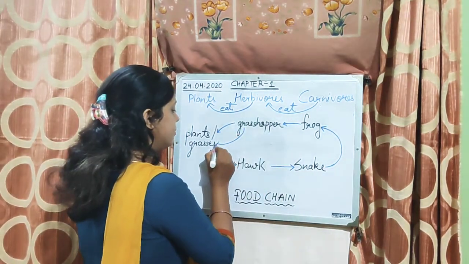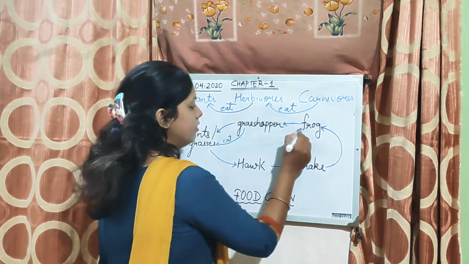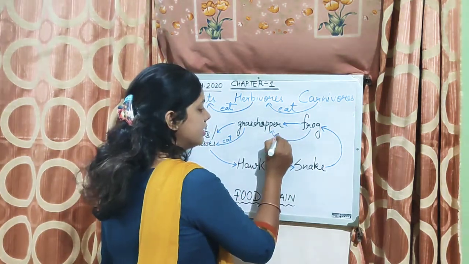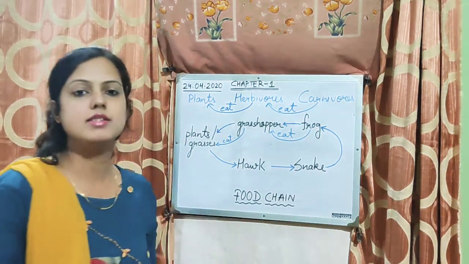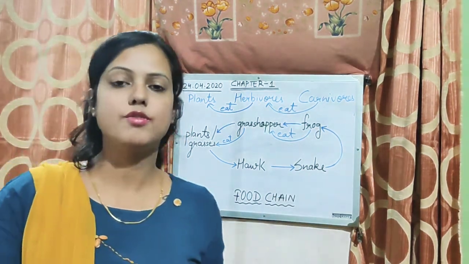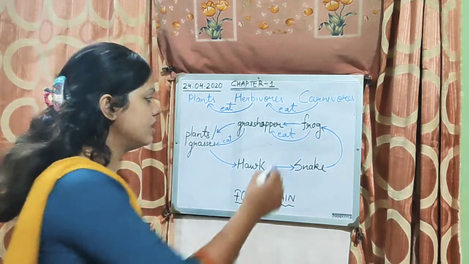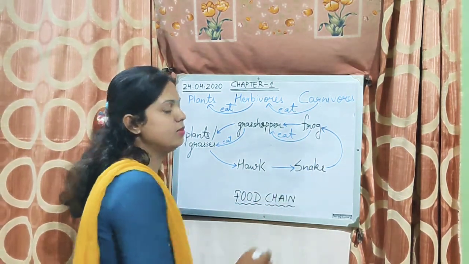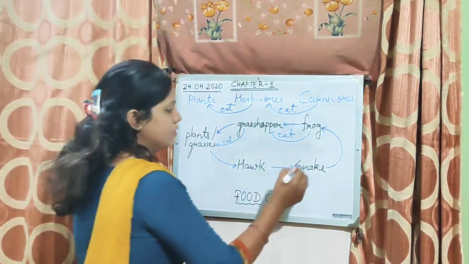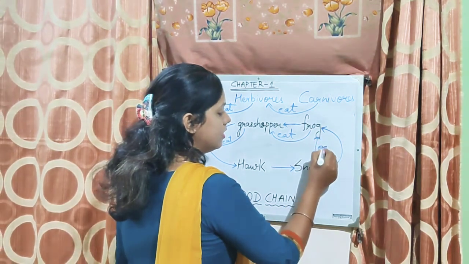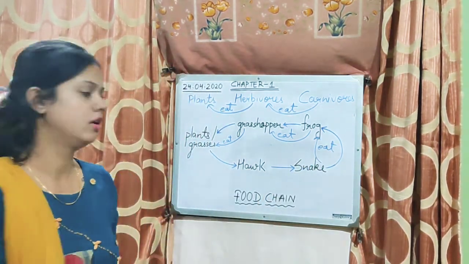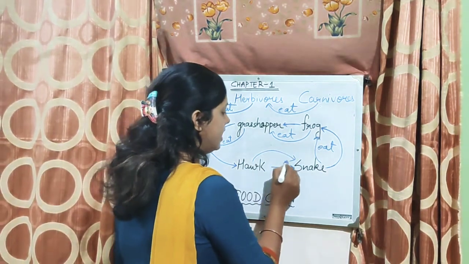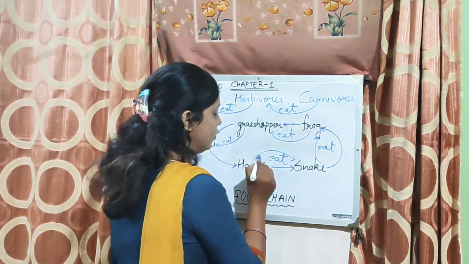Grasshopper will eat plant. Frog will eat grasshopper. Now this frog is eaten by snake. Snakes eat frog as their food. Now the snake will be eaten by hawk. Hawk will eat snake as its food.